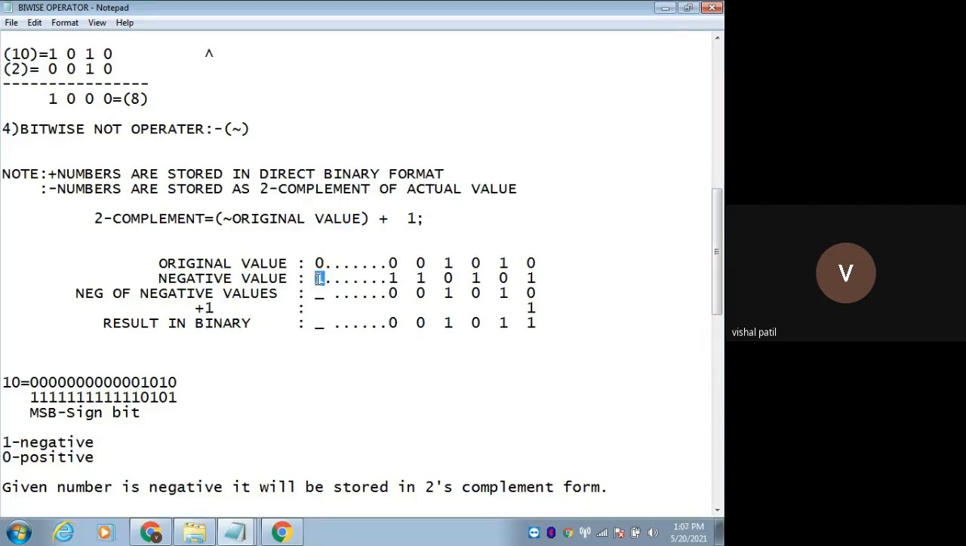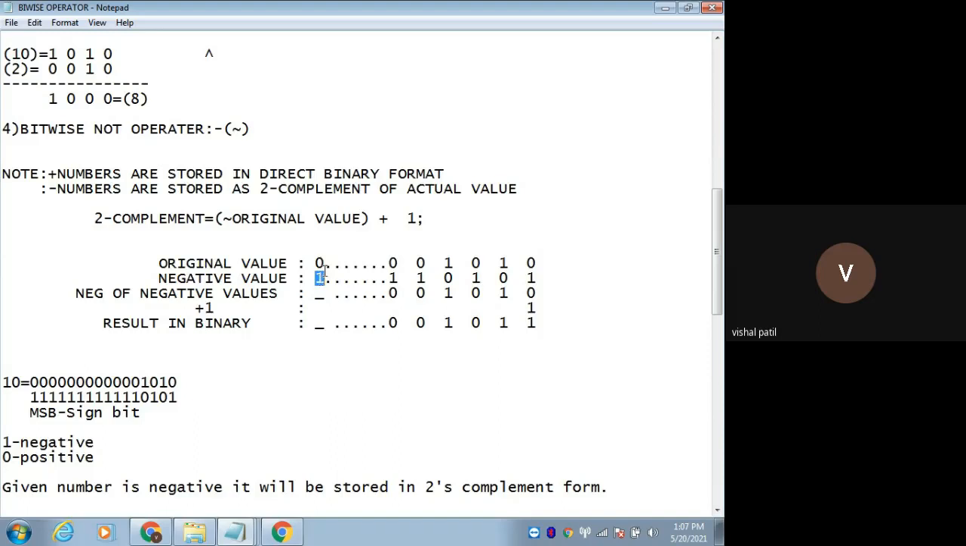But negative numbers, as I told you, are stored as the 2's complement of the actual value. Okay, so this number will not be stored in computer memory as it is. You need to find out the 2's complement by using this formula. If I got the positive number, then no problem. In computer memory it can be stored directly in a binary format. But I got the negative number. How did you identify this is a negative number? Because the first bit is 1. So 1 represents what? The negative number.